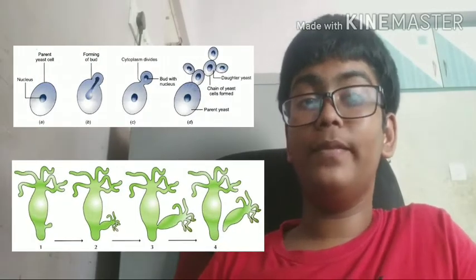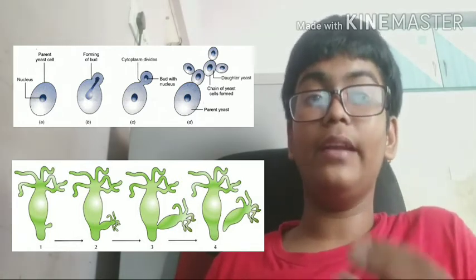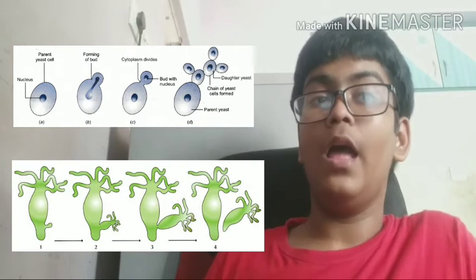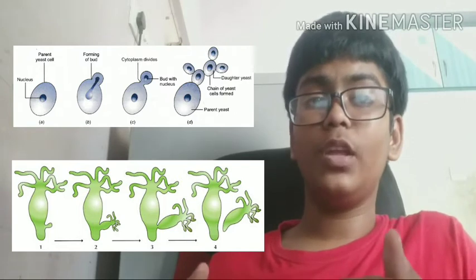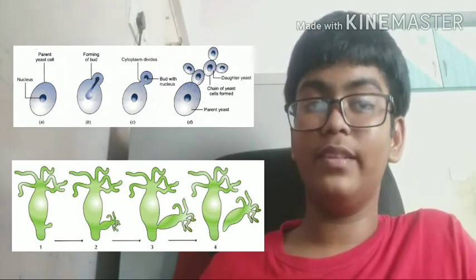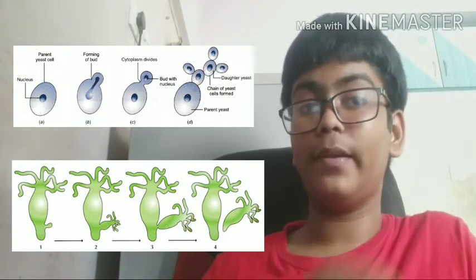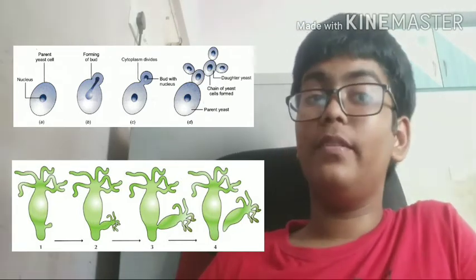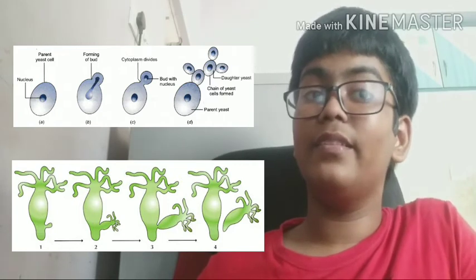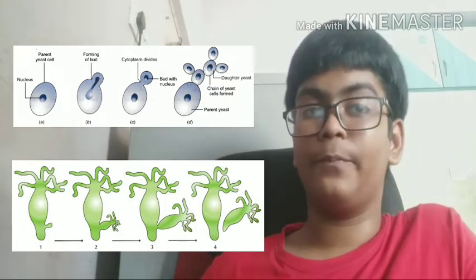Now let us know about budding. In budding, a cell produces an outgrowth on itself, and that outgrowth is called a bud. When the bud becomes big and is capable of individual existence, the bud splits off, or sometimes it does not split, but gets another bud on itself, and like that they form a chain. Or the bud splits and is now an individual cell. We can see how budding takes place on the screen.